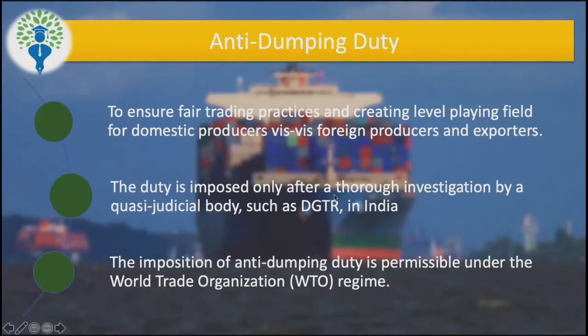The government of India can have a thorough investigation. And in India, this investigation is carried out by the DGTR, Directorate General of Trade Remedies. It's a quasi-judicial body, and they carry out a thorough investigation. Students, let us understand this also, because it's not easy to prove dumping. Just merely saying that they are selling at a cheaper price is not dumping, right? It will be dumping only when the cheaper price is coupled with the intention of doing it deliberately.